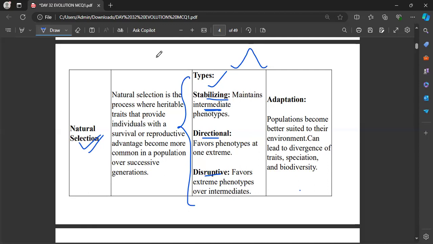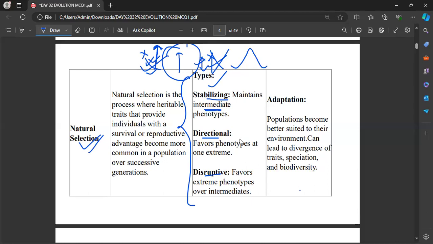For example, there can be larger organisms in the same species, such as a larger squirrel and a smaller squirrel. So it is very small or very large. These are the extreme characteristic features in the same species, but all the extreme characters are lost in this selection. Only the medium is going to survive. That is what stabilizing selection is. So it maintains intermediate phenotypes, not the extreme phenotypes. This is what you have to keep in mind.